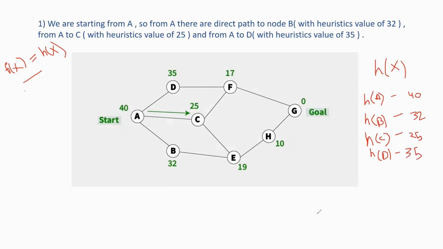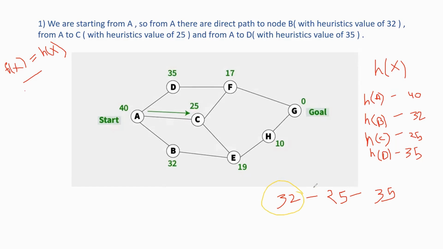Among the three values we have 32 for B, 25 for C, and 35 for D. So here we considered the minimum of the numbers, right? We consider the minimum value, to follow the easiest, shortest way.